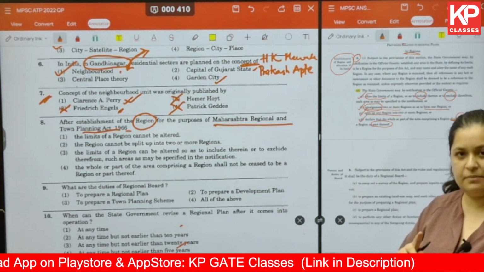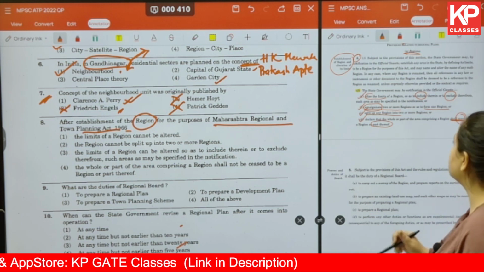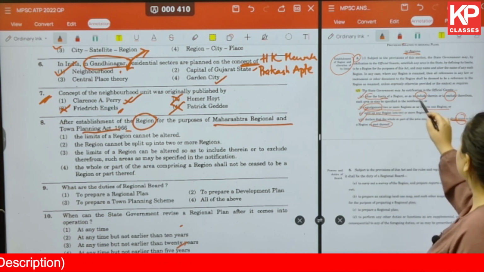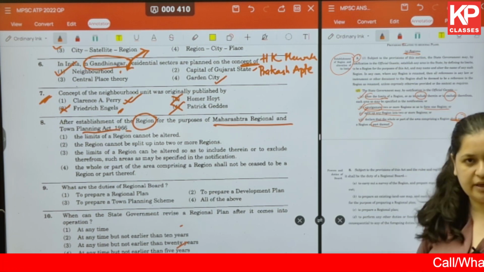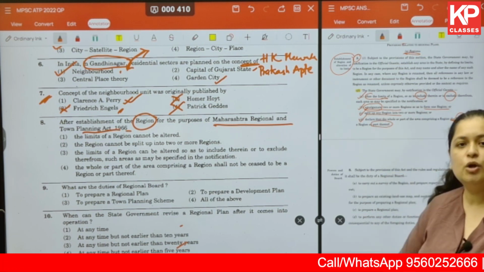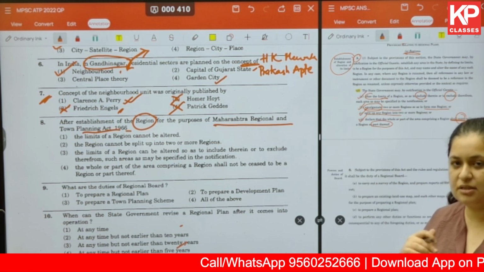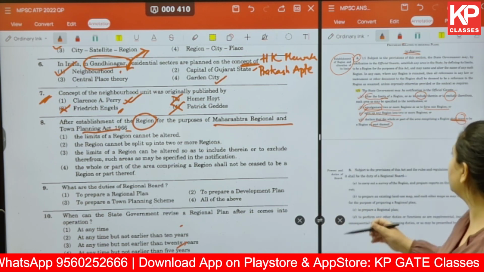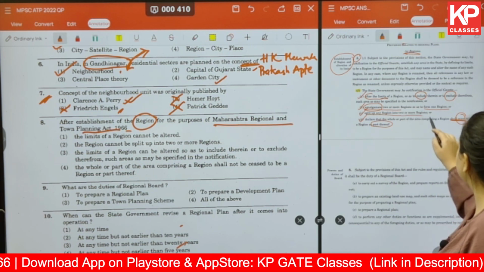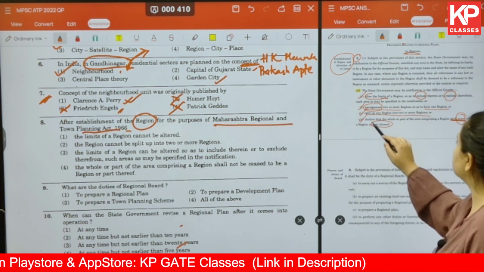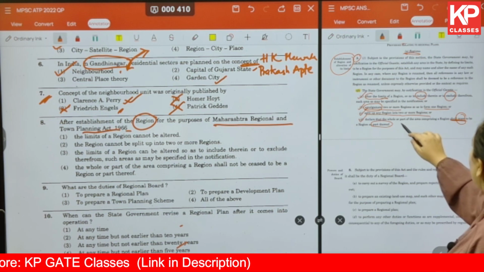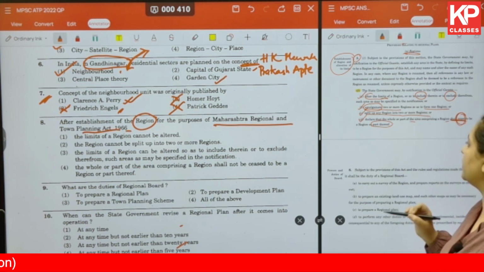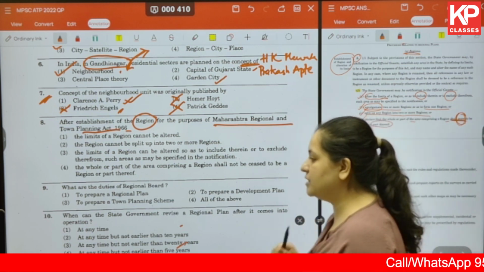The boundaries or the limits of the region can be altered to include anything in it or to exclude anything from it. Two or more regions can amalgamate into one. One region can be split into two or more regions. And there is a provision to declare that the whole or part of the area comprising a region shall cease to be a region. So all these provisions have been given.